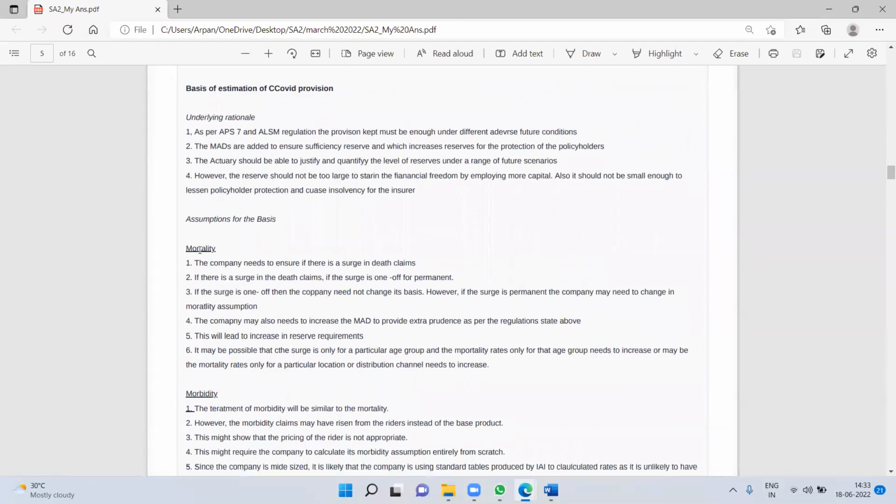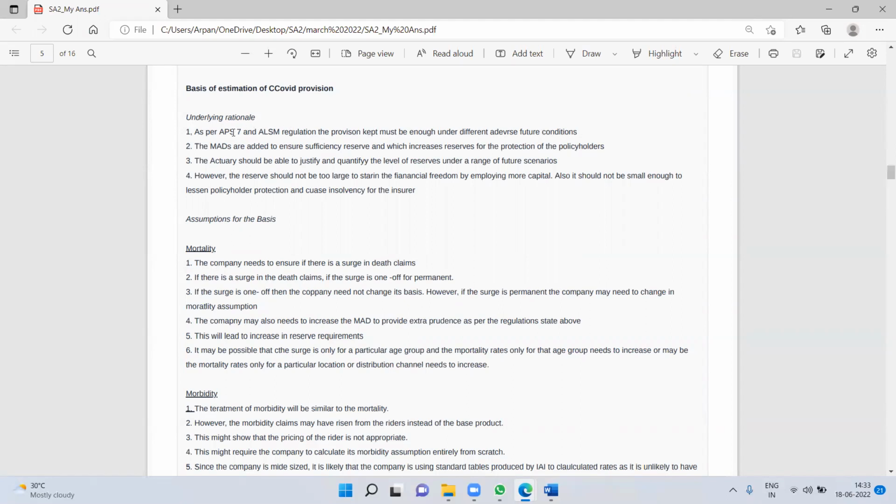For assumption basis, I have structured it related to mortality. Now, whatever the things that are impacted, because the question has mentioned basis, and because of that word basis, I have put mortality. I don't need to go through each and every one of these points. Maybe let's go to the mortality one to understand my thought process in writing this point. But the structure we can see, because of that word basis and underlying rationale, has been taken from the IRDA regulations, which are the general points which should be covered. So I kind of mentioned that.